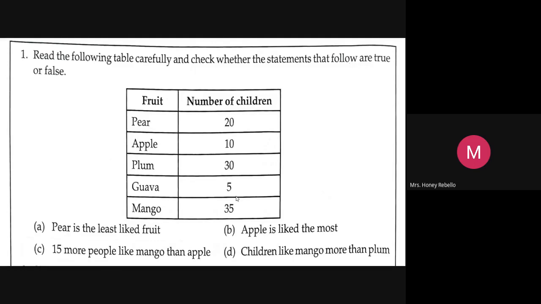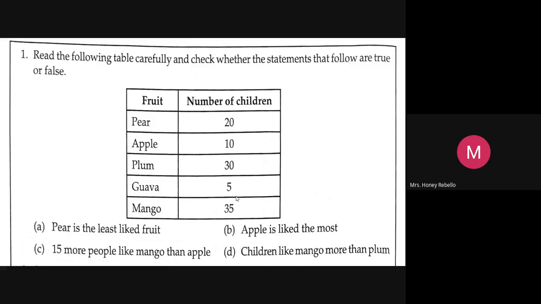Okay, now I'm just going to start. Okay, you don't worry about anything. I'll just start. The first question is, pear is the least liked fruit. Meaning of it is, less children like pear.